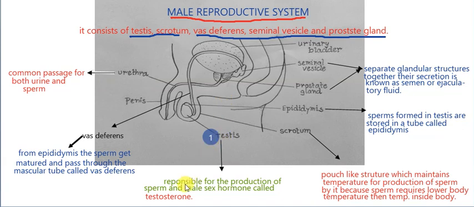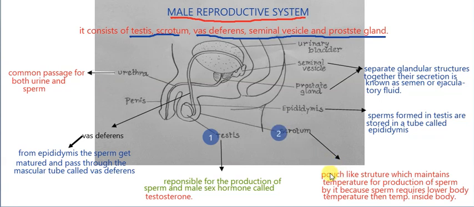The function of the testis is that it is responsible for the production of sperm and the male sex hormone called testosterone. We have discussed testosterone: it is the male sex hormone.